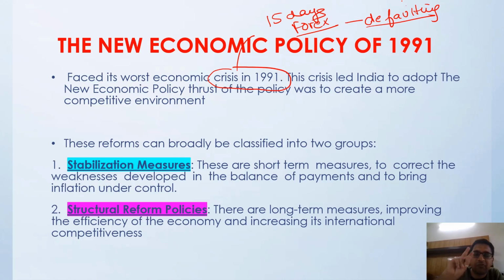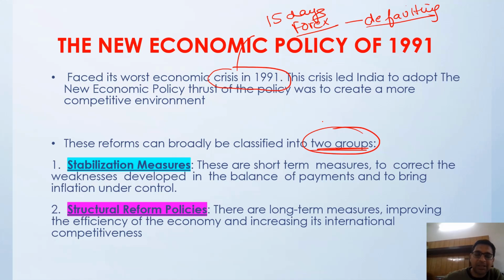First is the stabilization measure, because we are in a crisis, right? We have to get some stabilization measure to stabilize immediately. And after we became stabilized, what structural reform are we going to implement? So under two heads: first is the stabilization measure and second is the structural reform policies.